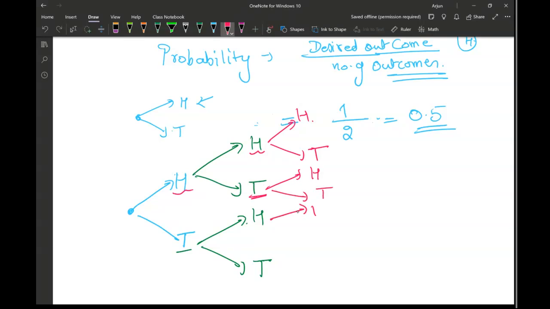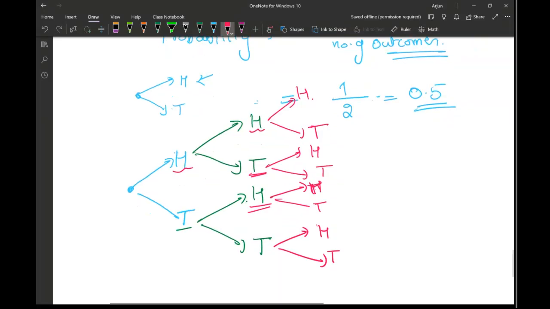And the same thing is going to go for the second trial. Head down here, I can have the tail or I can have head. I'll put the head on top and tail on the bottom. And I can have head here and I can have tail here. So let's explore what are the possible outcomes I can have in this process.